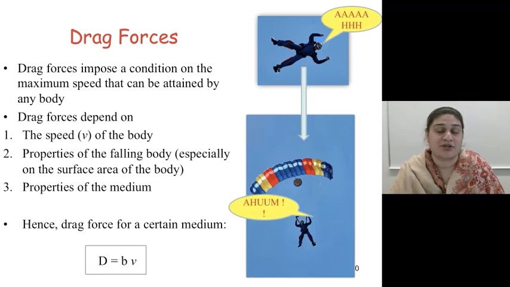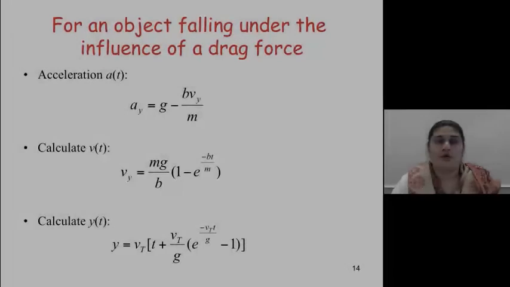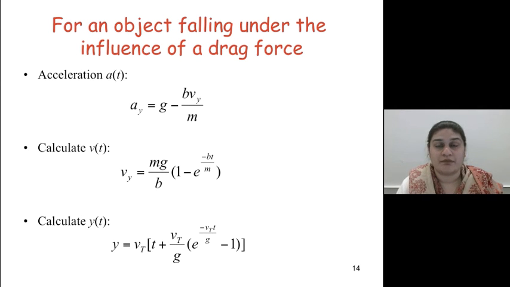So drag force is directly proportional to how fast the object is going. For an object falling under the influence of a drag force, these are the equations that we are going to use instead of the equations for acceleration, velocities, and displacements that we have been using, which we've been calling equations of motion. These are the equations of motion that save us from killer raindrops falling from the sky.